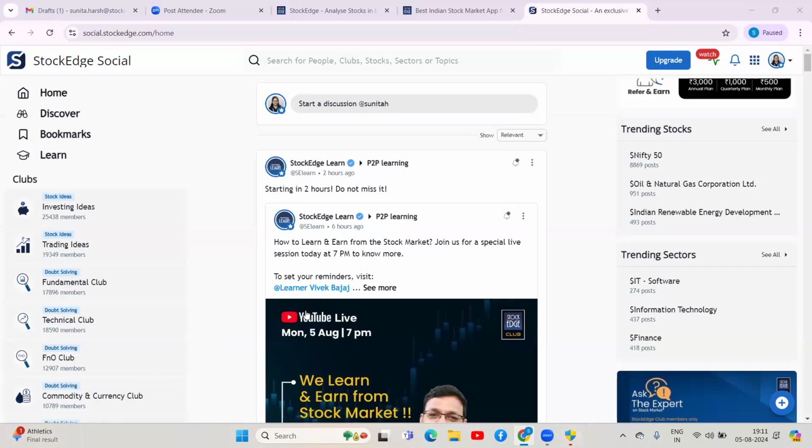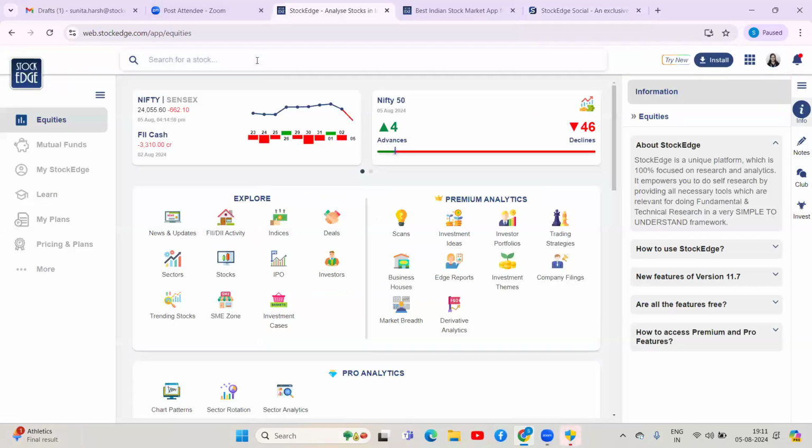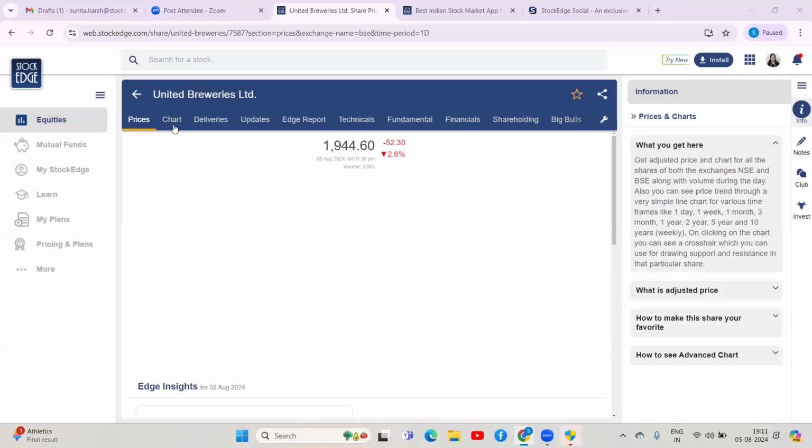The rate of change of price of a stock. I think that is available in Stockedge, sir. अगर कोई भी मैं type करती हूँ नाम, say for example this one only, price change.